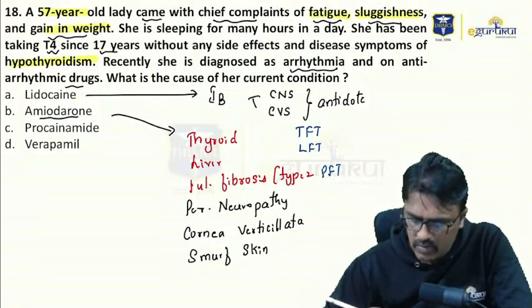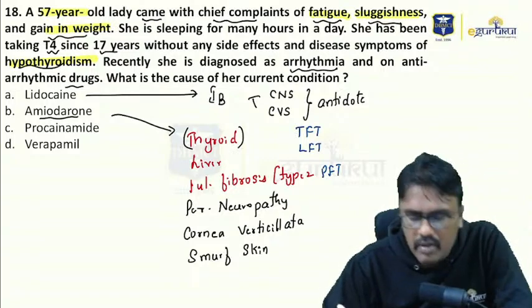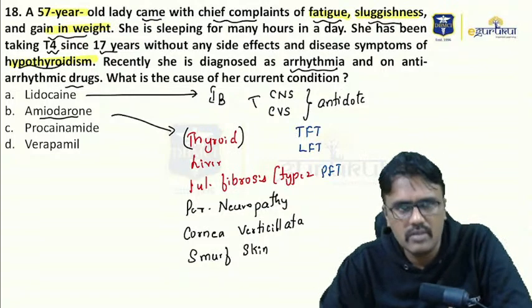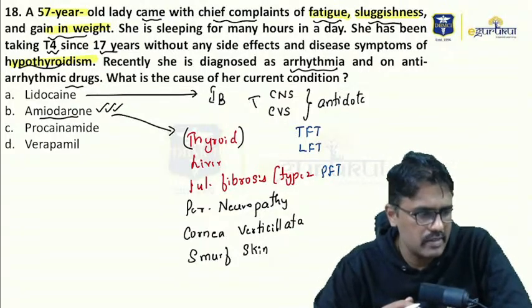So obviously the question is clear that the patient is having hypothyroidism. Again, when we start amiodarone, the hypothyroidism may increase. So the answer is B, amiodarone. B, amiodarone, that is the right answer.